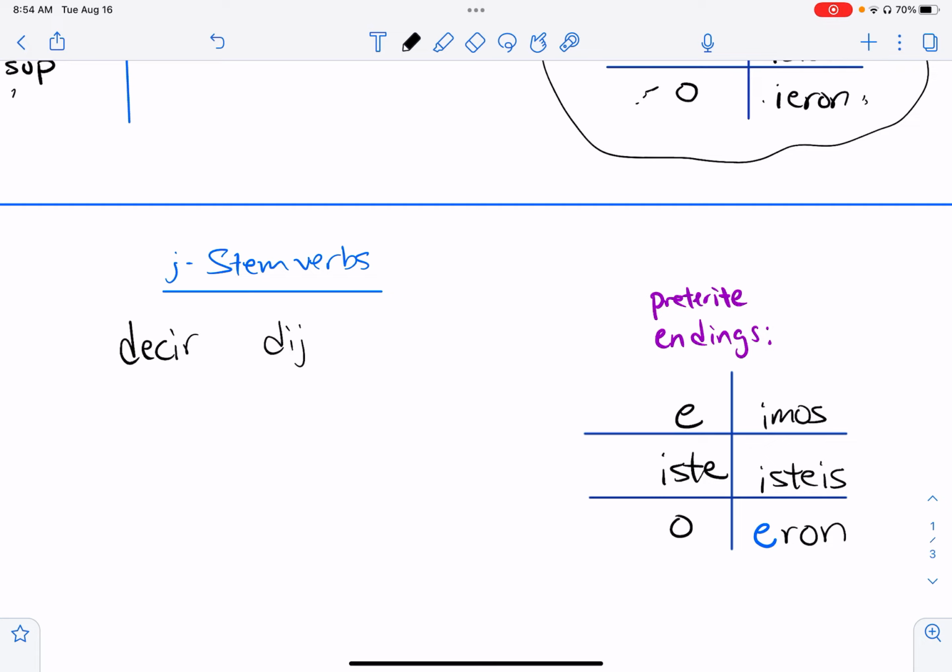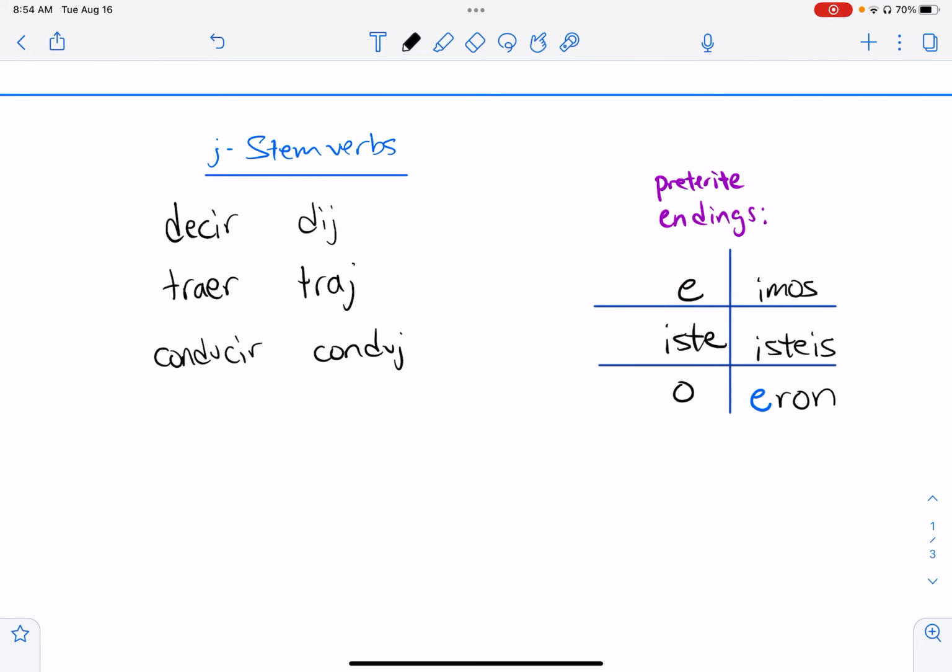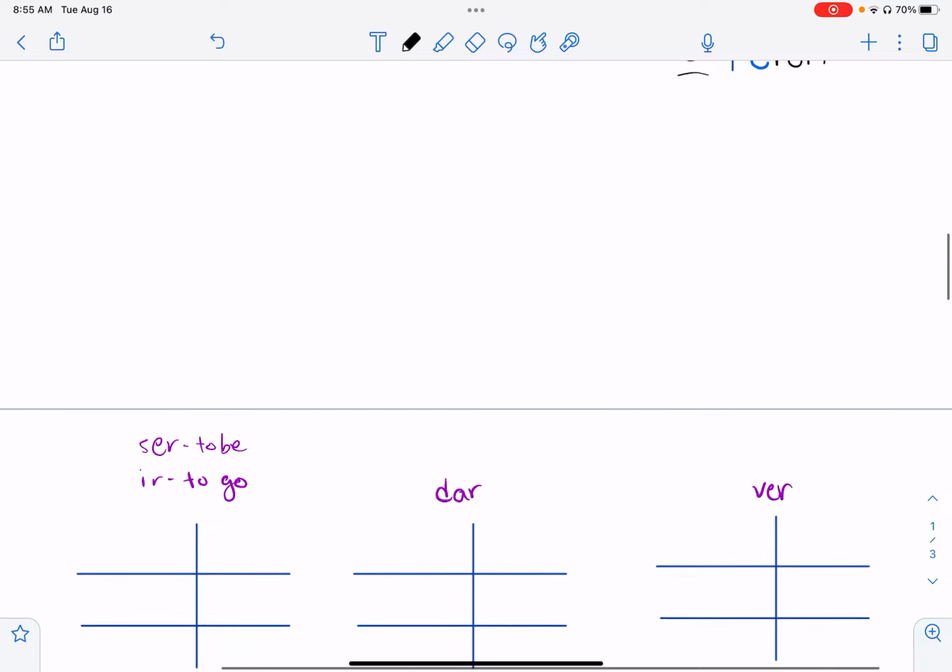The stem is dij. Traer, traj. Traer means to bring. Y conducir, conduj. Conducir means to drive. It can also mean to manage. So if I wanted to conjugate traer for the él form, él trajo. Just kind of like math, you just add on the endings.